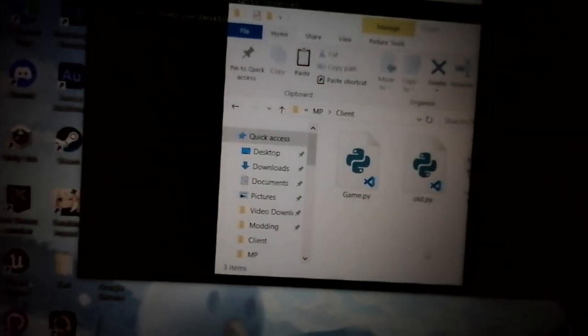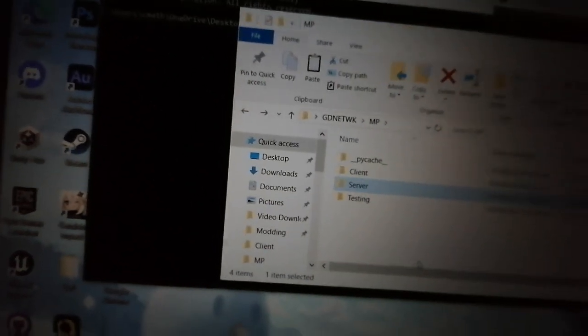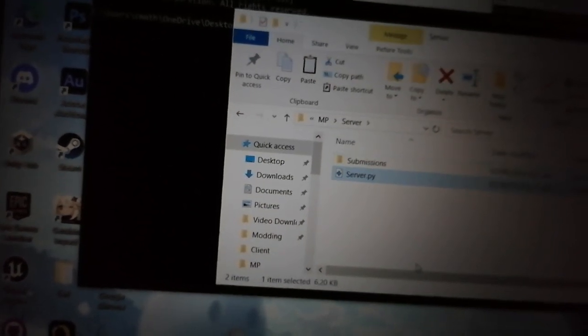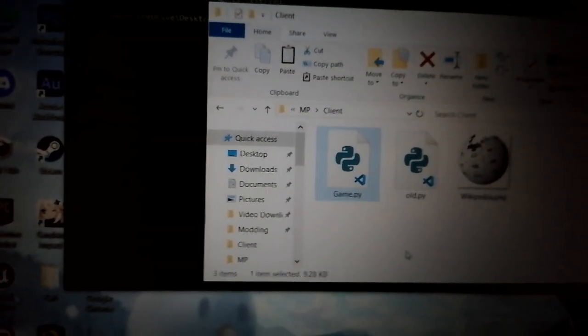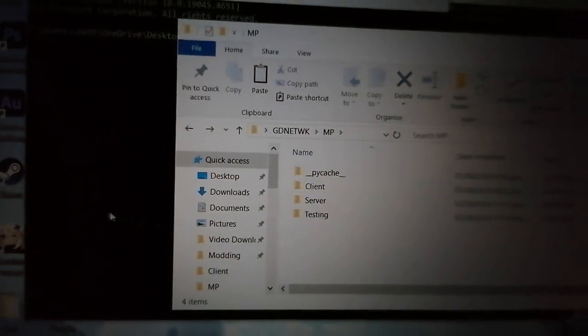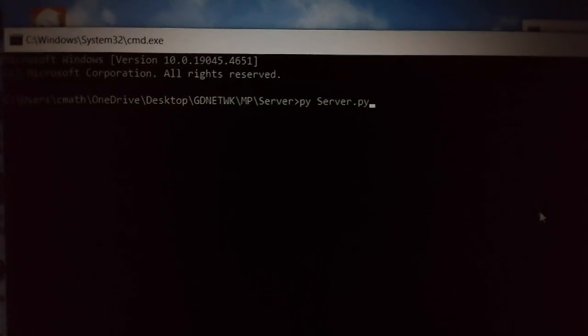So here I have a server and a game. Right now they're in two separate folders. I'll move them out later just to prove that they're not interacting based on file location lang. They're really sending data via sockets. So bali right now I'll just run it, then we can take a look. First is the server. Ayun, server active. Bali, it's ready to accept connections now.